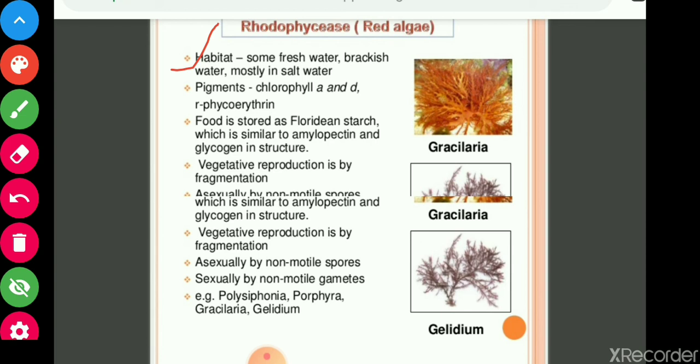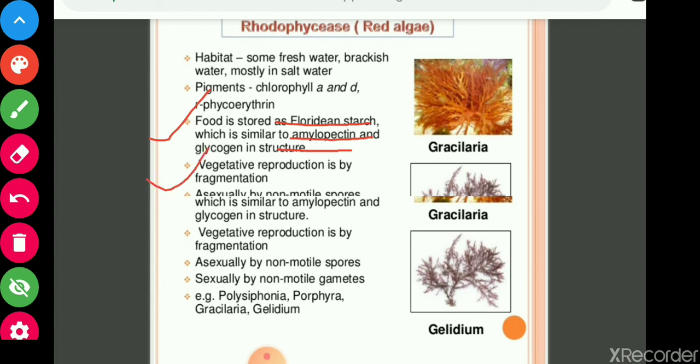And pigments: chlorophyll A and D are present, and R-phycoerythrin. R-phycoerythrin is present, that's why they are red in color. Now, food storage is very important. Food is stored as Floridean starch, which is similar to amylopectin and glycogen in structure. So stored food is in the form of Floridean starch.